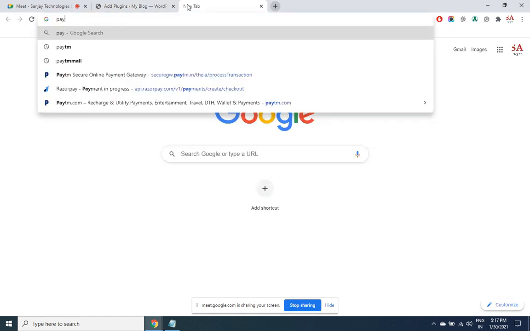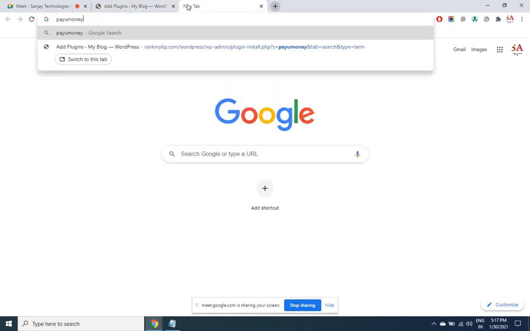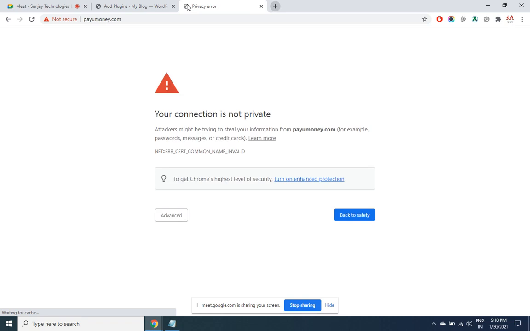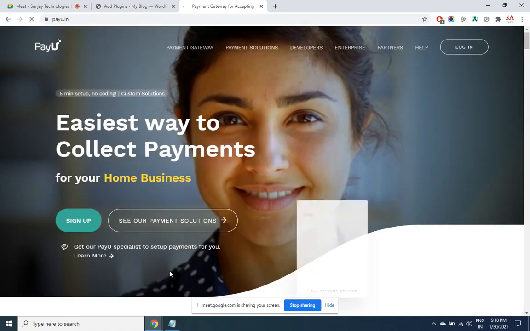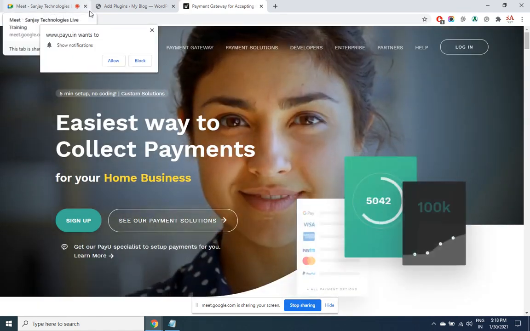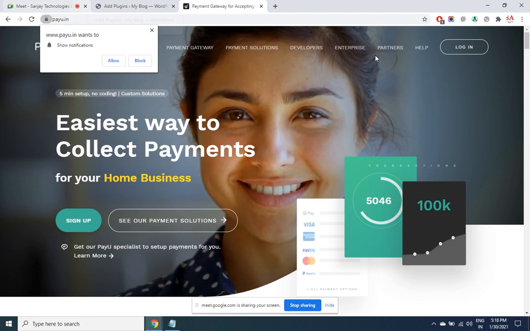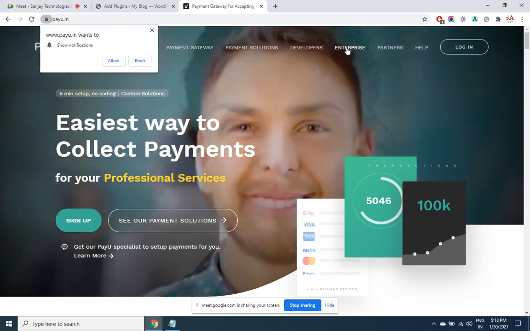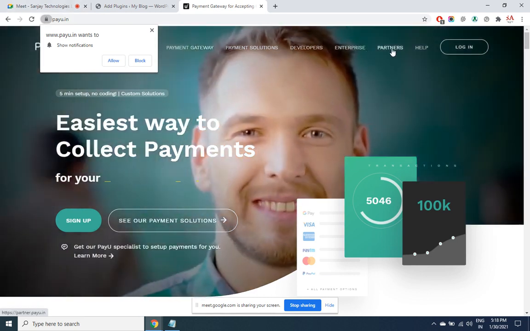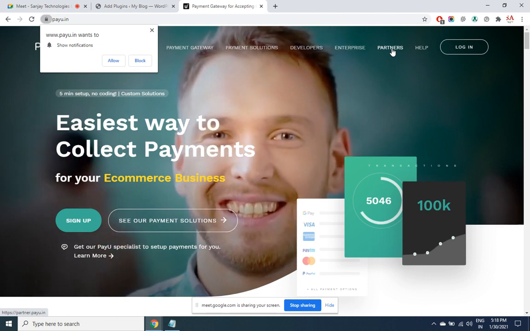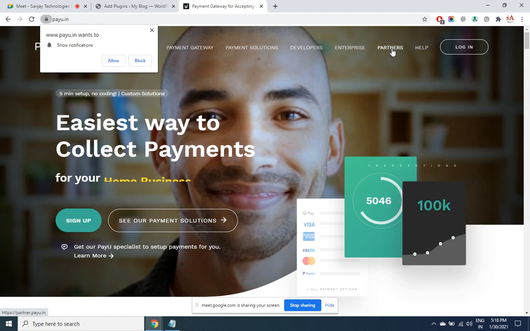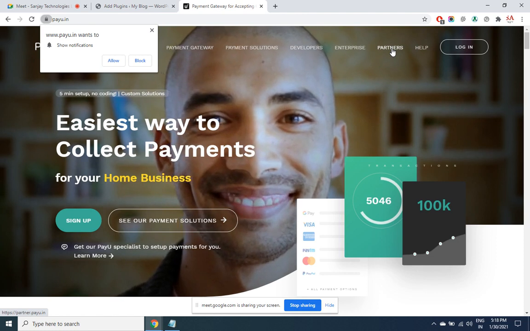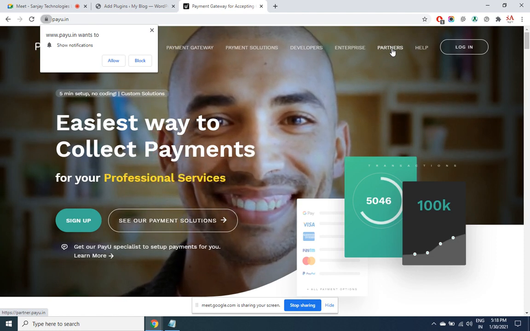In order to open an account, you can directly go to PayUmoney, Payu.in. So this is a new address we have. Here you have to sign up as a partner. The setup fee is free, but transaction charges will always be there.